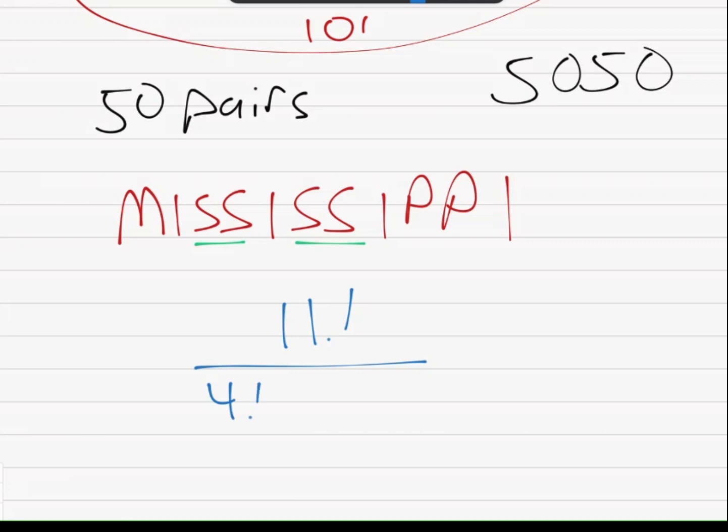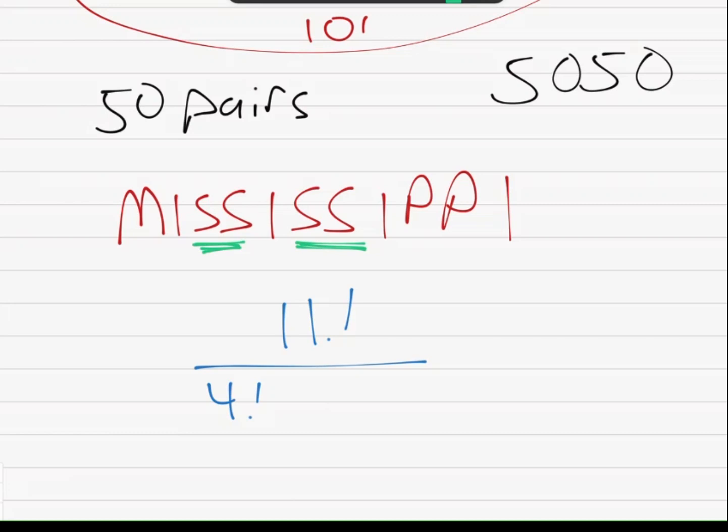Why? Because once we arrange all 11 letters into some permutation, there are these S's that we can't tell apart. And how many different patterns can the S's jump around into other S positions? Well, there's 4 factorial ways for those 4 letters to be permuted. And those patterns we can't tell apart.